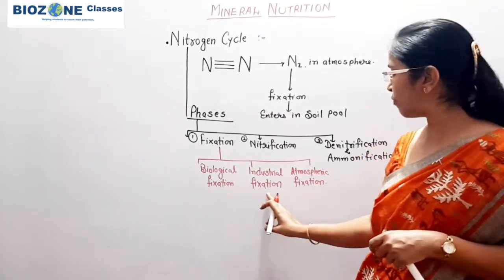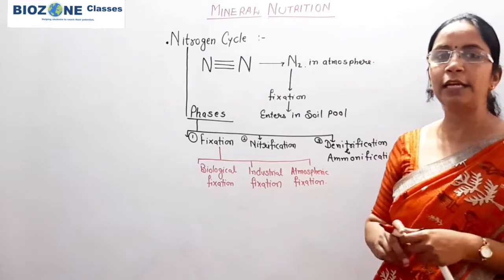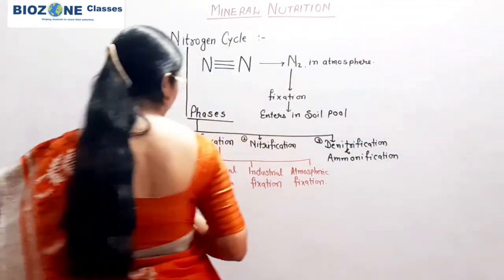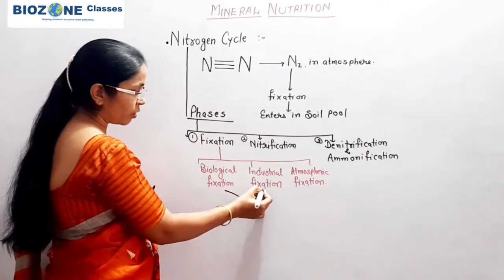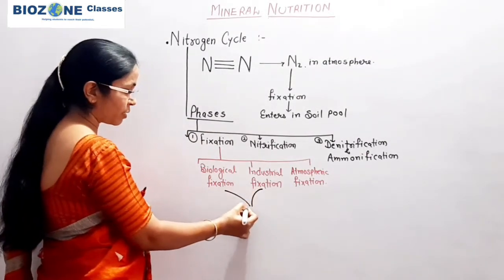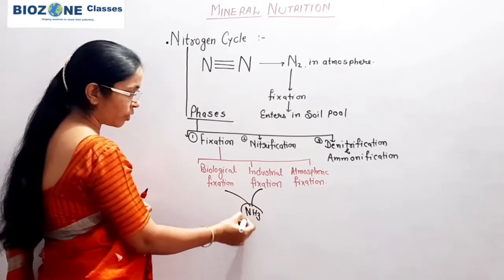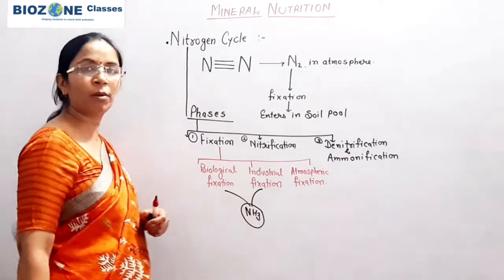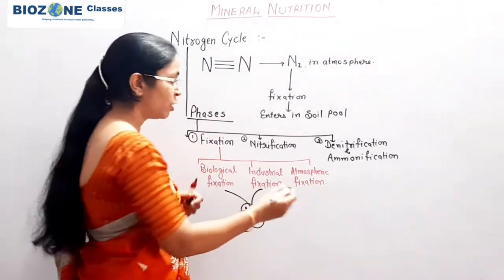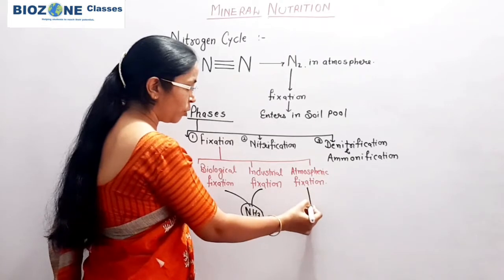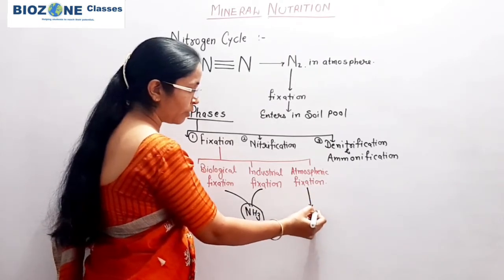Biological fixation and industrial fixation always lead to nitrogen fixation in the form of ammonia. But when atmospheric fixation takes place, atmospheric nitrogen directly converts into nitrate.